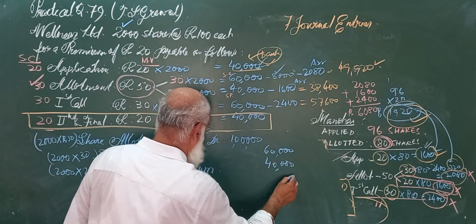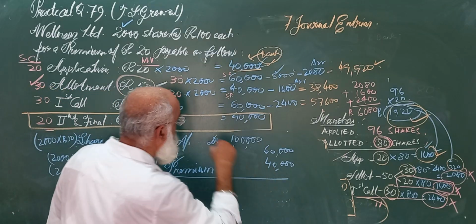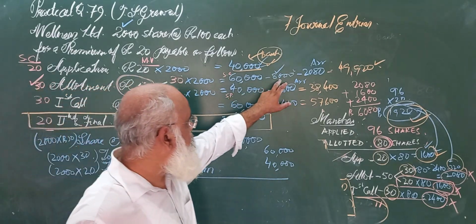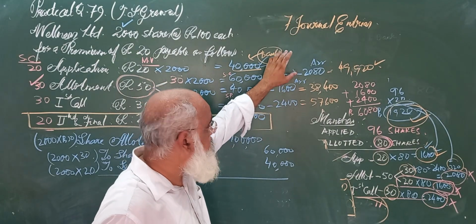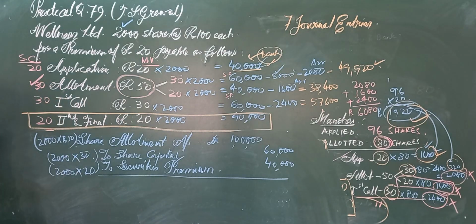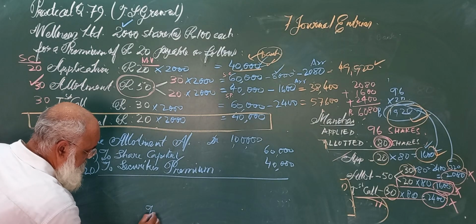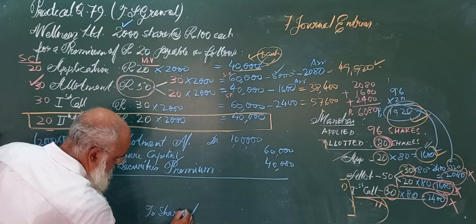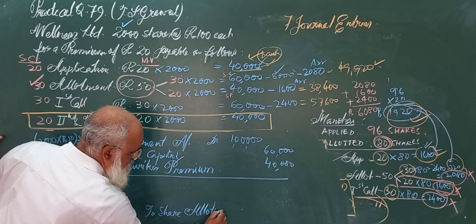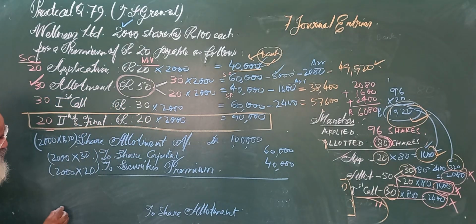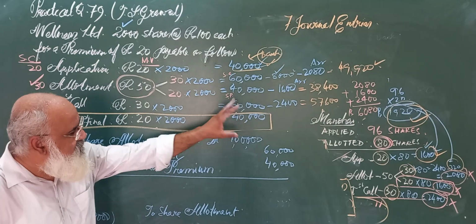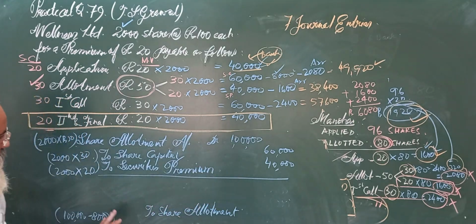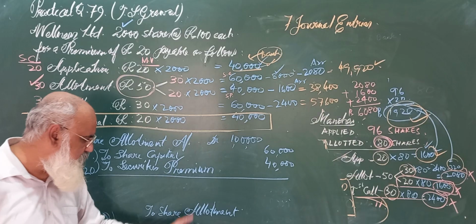Now what do you think? How much money will actually come? Out of this, 8,000 will not come, because this 8,000 has been received previously. So the company will wait for, look here, this is how you have to write, to share allotment. Now how much money should come? 1 lakh. But 8,000 will not come in this round because it has already come and been credited in the previous entry.